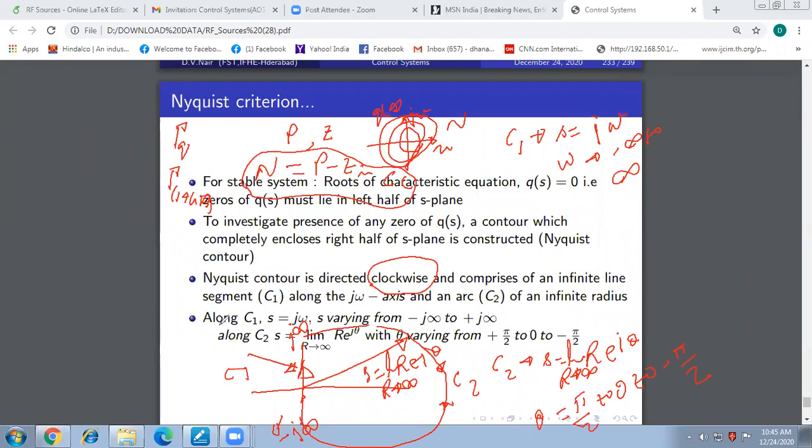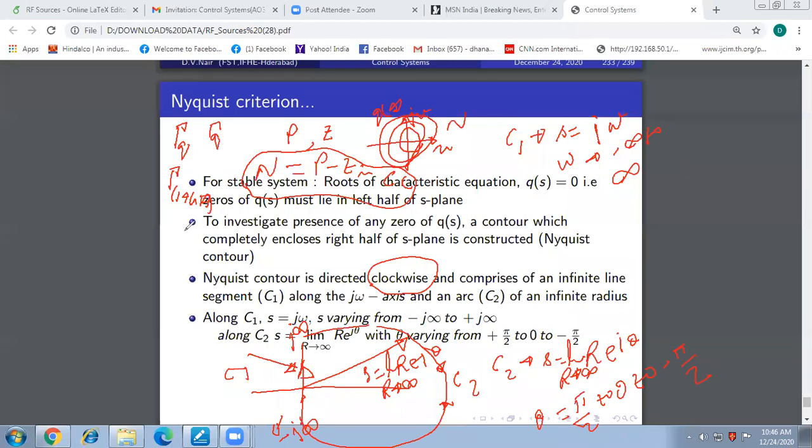We have done everything that is required to understand the Nyquist criteria now. See friends, we have done 90% of the Nyquist criteria, where we have understood the mapping or the encirclement of the origin of the QS plane corresponding to the poles and zeros of Q of S. But what is the contour that I am talking about? This contour is the gamma Q contour. I am designating that contour by gamma Q.